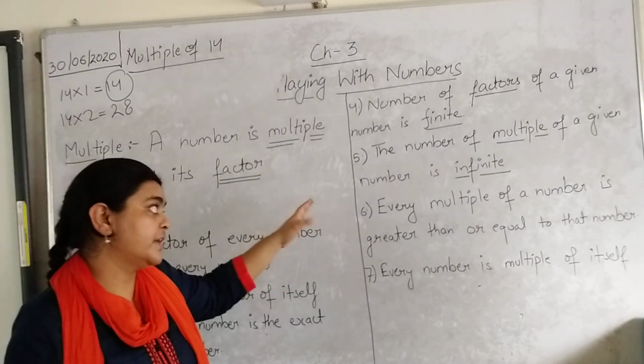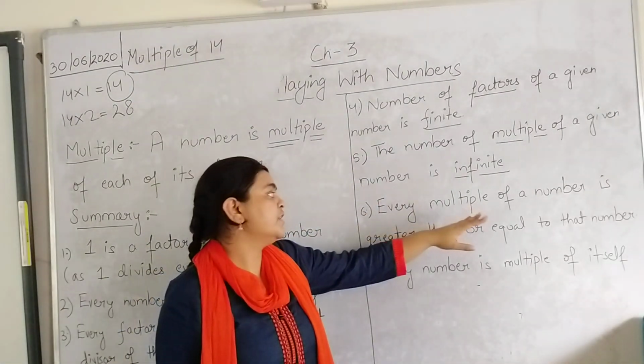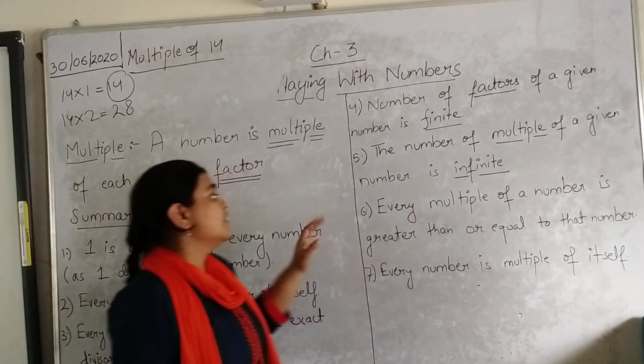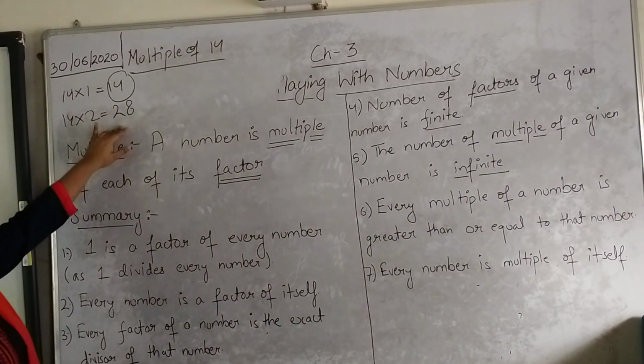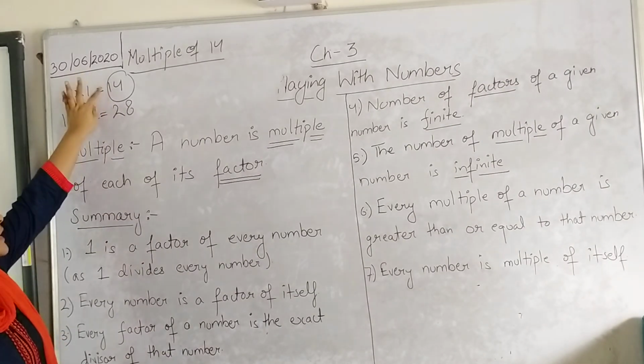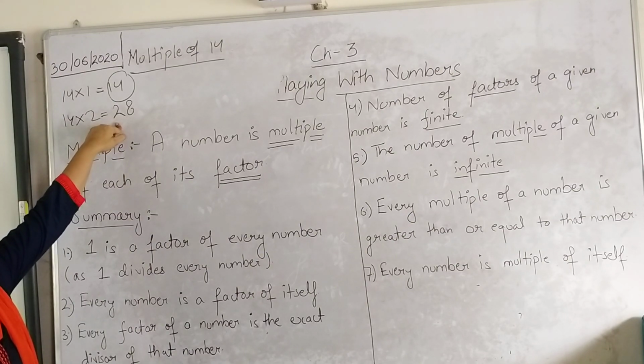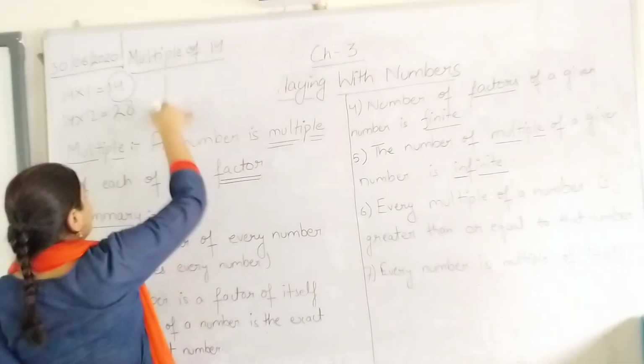So the multiples of a particular number are infinite. Every multiple of a number is greater than or equal to that number. We have already discussed this point, that the number of which we are finding the multiple, the multiple should be equal to 14 or greater than 14. In no case will it be less than 14. I'll show you how.